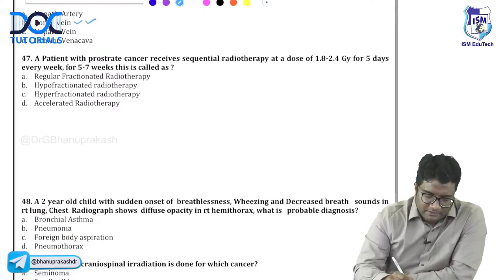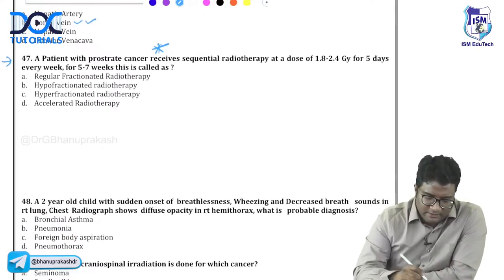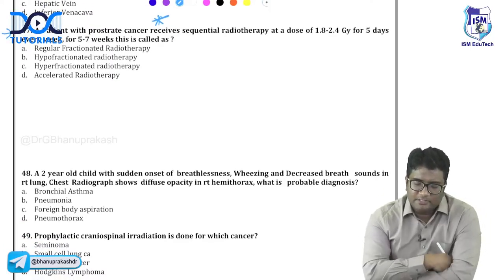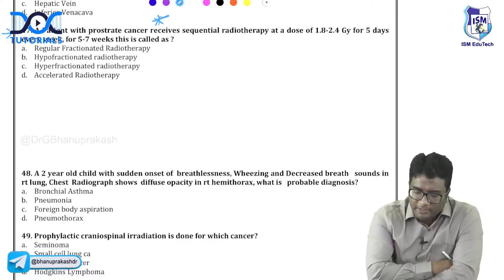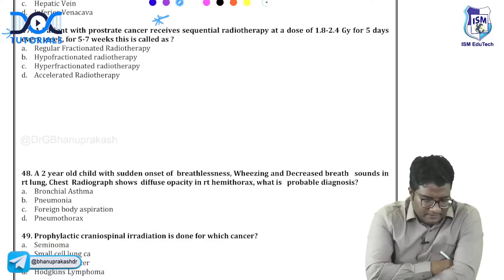Now, this is a previous FMGE question. Try to answer this, 47. A patient with prostate cancer receives sequential radiotherapy at a dose of 1.8 to 2.4 gray for 5 days every week for 5 to 7 weeks. This is called as. Very good, Yogesh Bhapia.